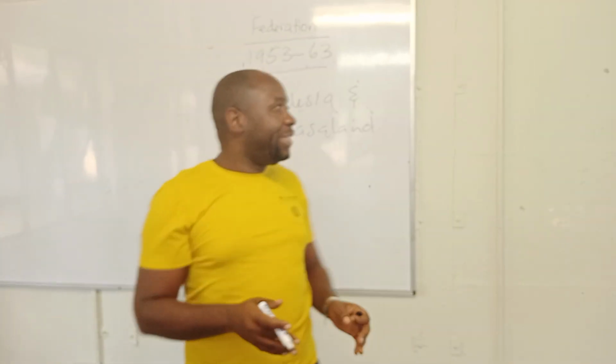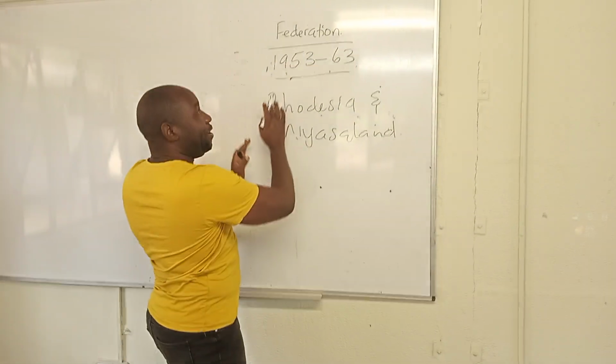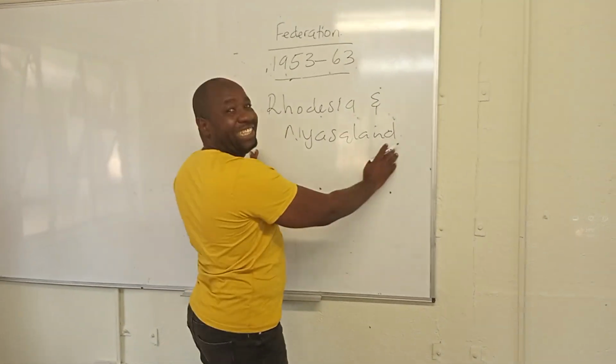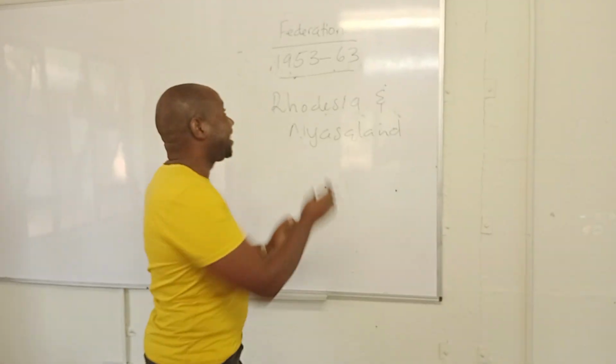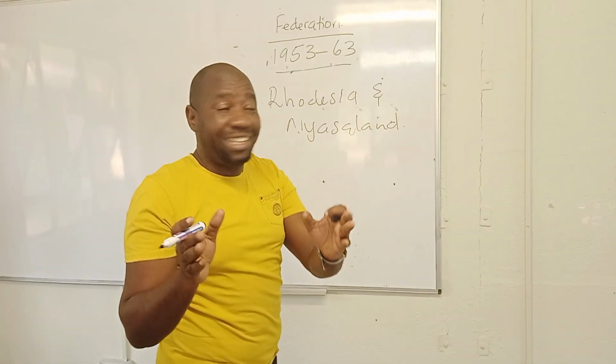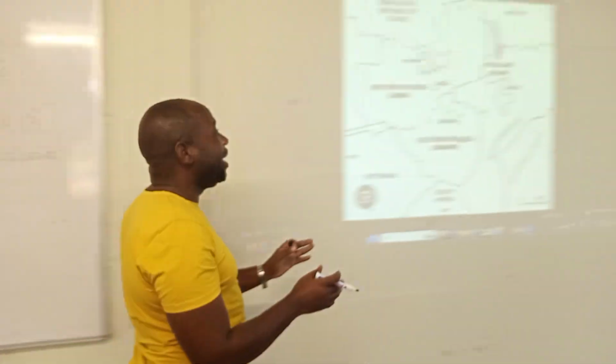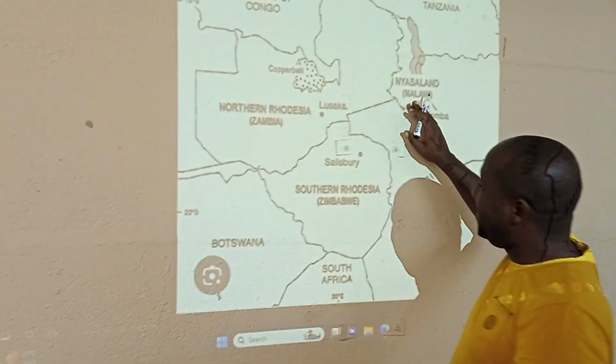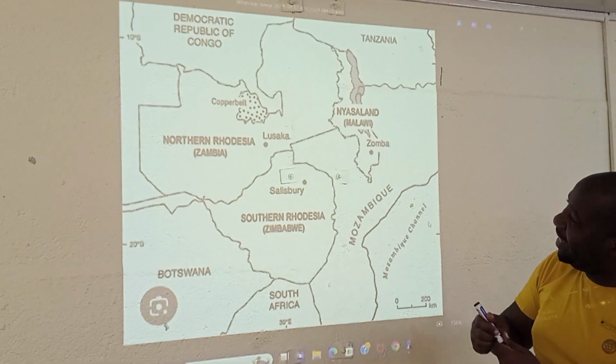Dr. Musso. Today we want to talk about the Federation of Rhodesia and Nyasaland. This federation started in 1953 and it collapsed in 1963. So we are here on the Federation of Rhodesia and Nyasaland.